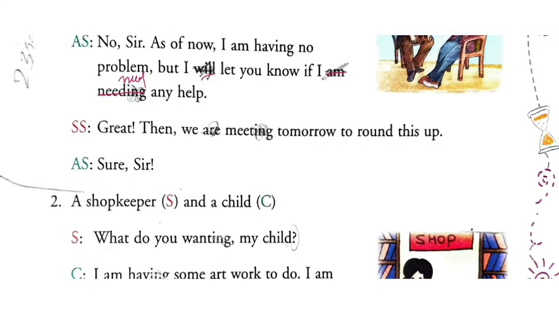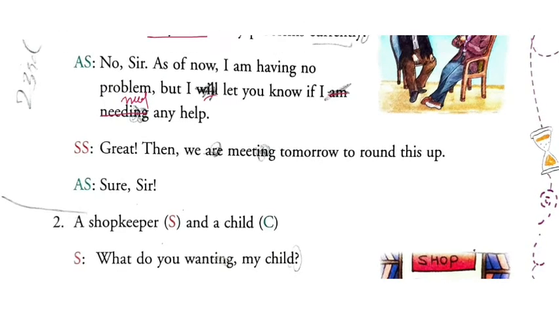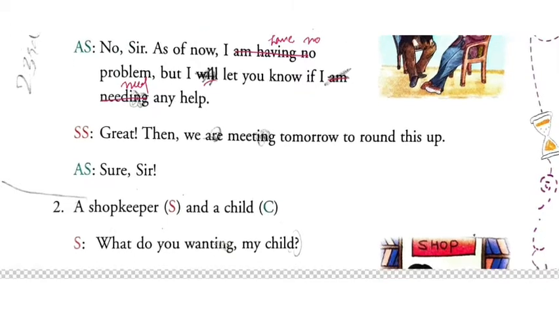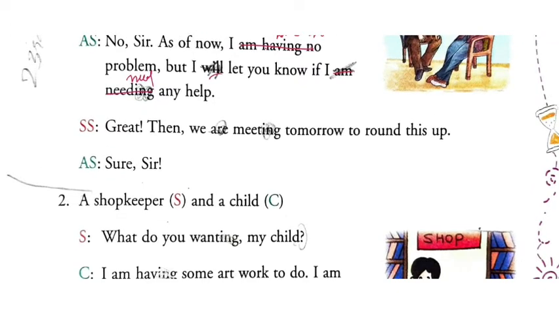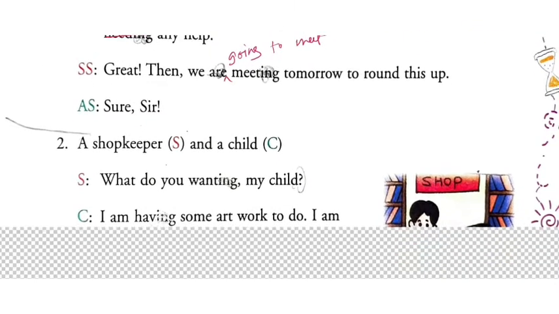"Great. Then we are meeting tomorrow to round this up." Further, here you have to see that "I am having no problem" should be "I have no problem now." And "we are meeting tomorrow" is better written as "we are going to meet tomorrow," because this is a fixed plan.